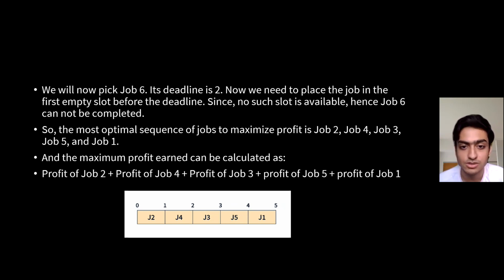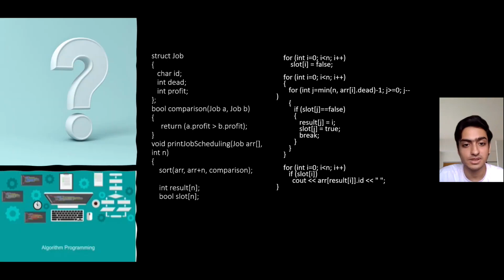So the most optimal sequence of jobs to maximize profit is job 2, then 4, then job 3, then job 5, and at last job 1. And the maximum profit that can be earned is adding up the profits of jobs 2, 4, 3, 5, and 1. So this is the code implementation of the greedy algorithm that is used to solve the job sequencing problem. This is a C program, and we have created a structure here and implemented all the comparisons using if and for loops. It is quite simple to understand.